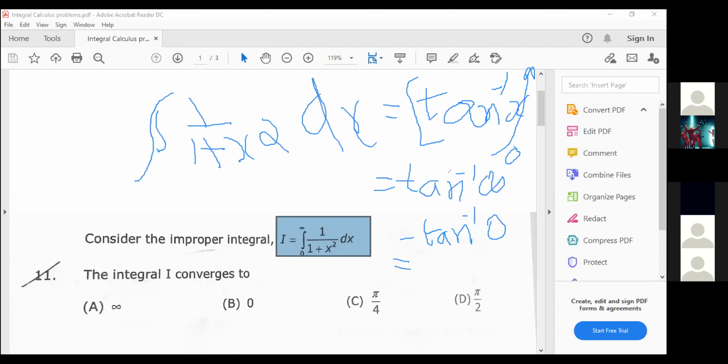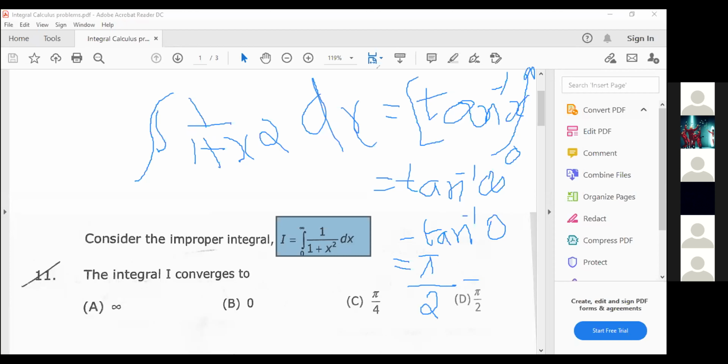Tan inverse of 0? Yes, pi by 2. Which one is pi by 2? Tan inverse of infinity, sir. Tan inverse of infinity is pi by 2, right? Because tan 90 is infinity, so if you apply the inverse, tan inverse of infinity will become pi by 2.